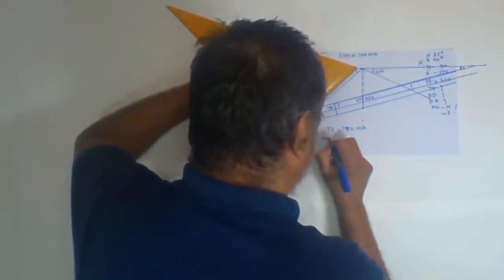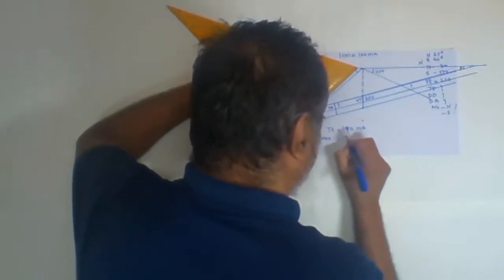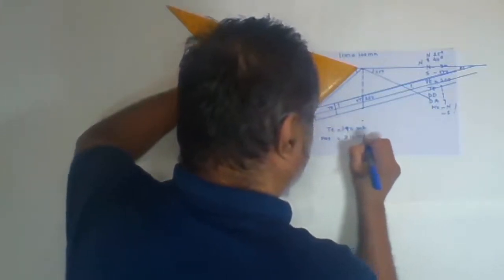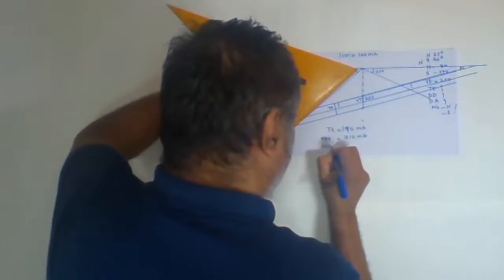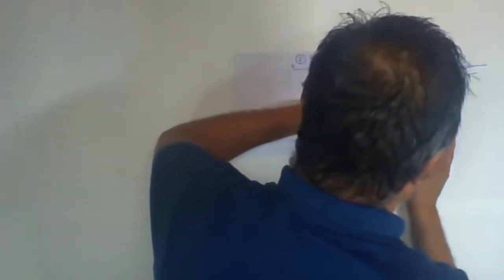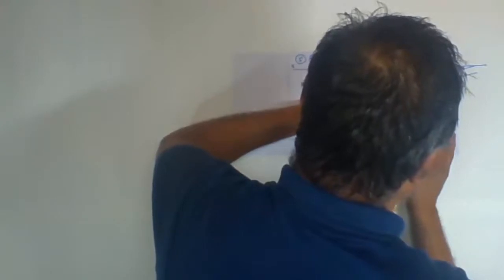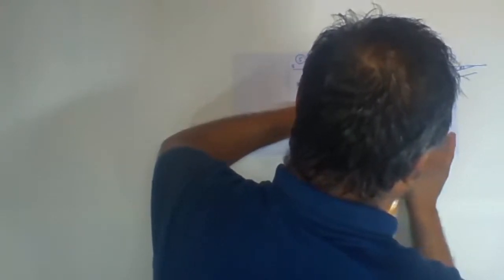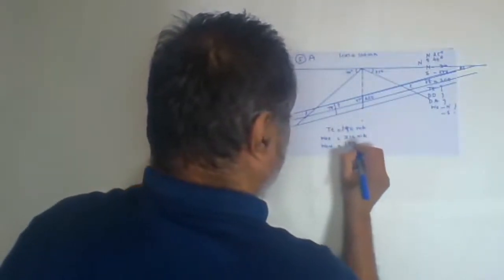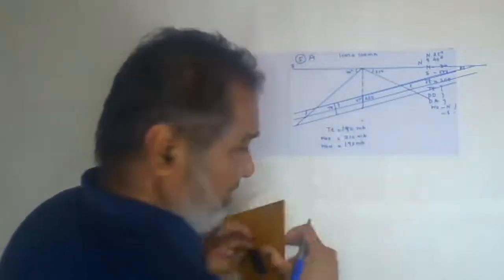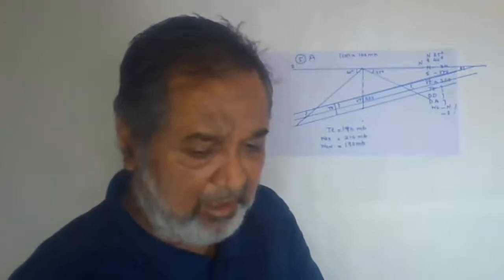The width of outcrop on southern slope 210 meters. Then width of outcrop on the northern slope 190 meters. Then you have to find out the angle now.